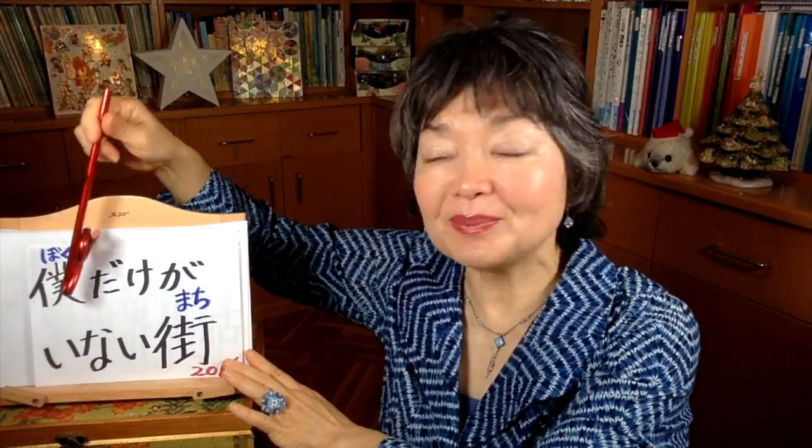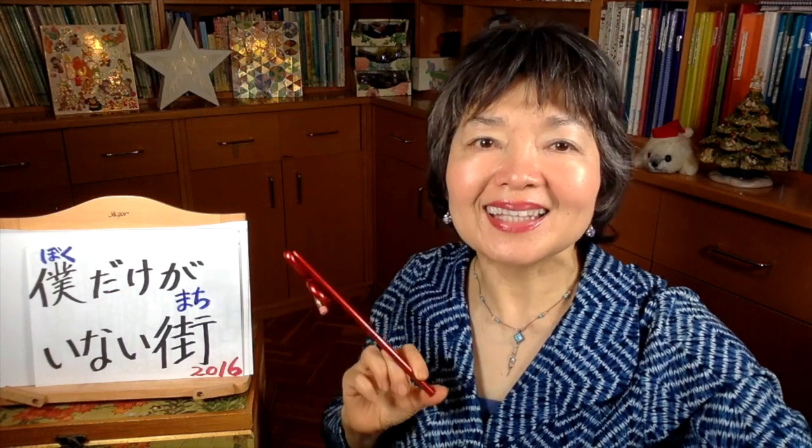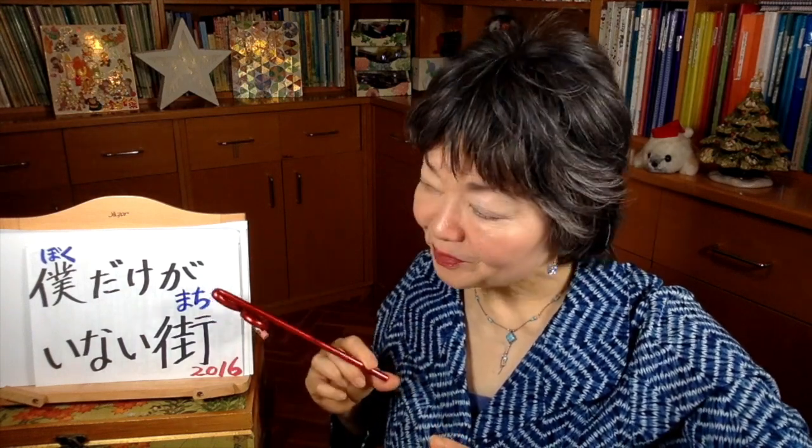So some kind of noun and dake means only that thing. 僕だけがいない町: the city where everybody's there, but only I don't exist in this place. This is the title, 僕だけがいない町. But the English title is Erased.